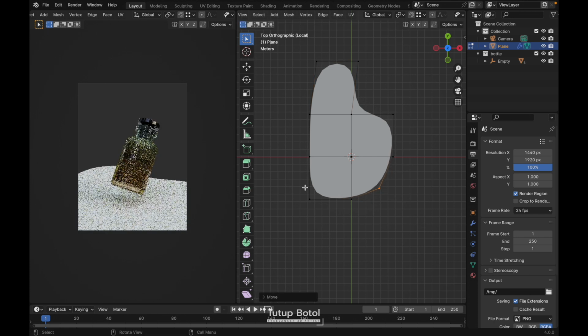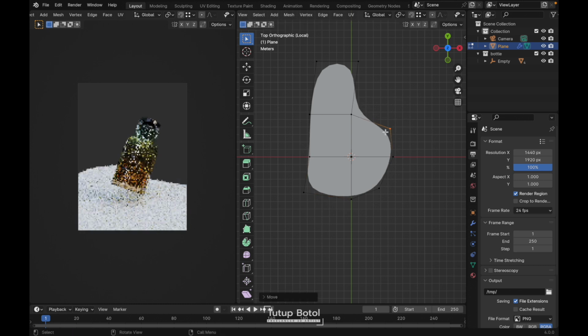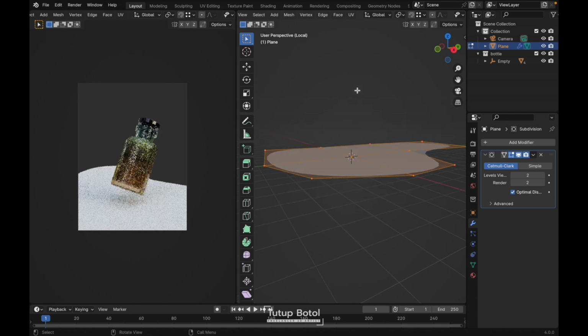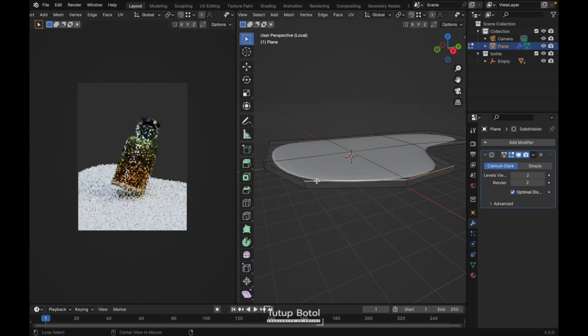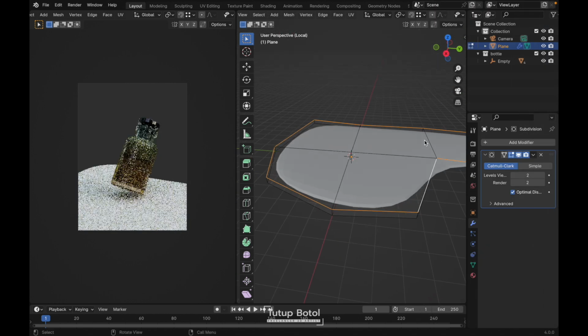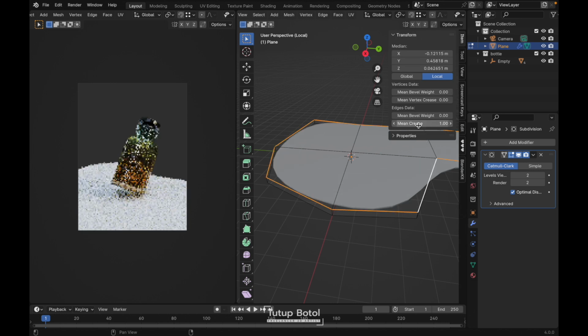Let's just create something. Maybe just like this. And press A to select everything. E to extrude, like this. Select this edge, all of this edge. Press N, increase, change it by 1.